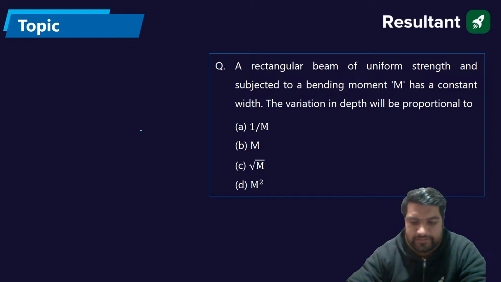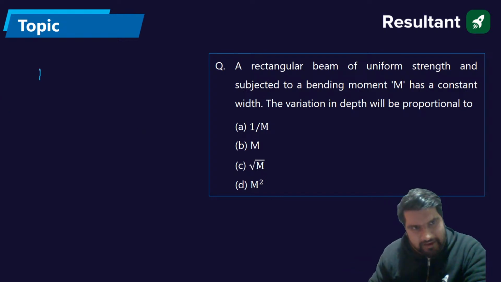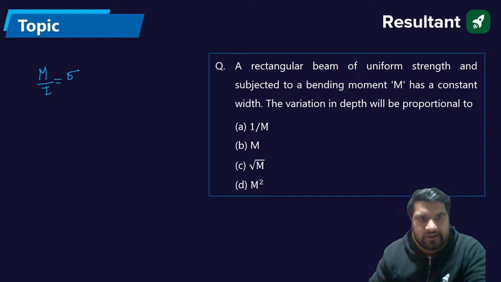Variation in depth, whether it is a cantilever beam or a simply supported beam. So the variation of depth, we know that we have M by I is equal to sigma by Y.